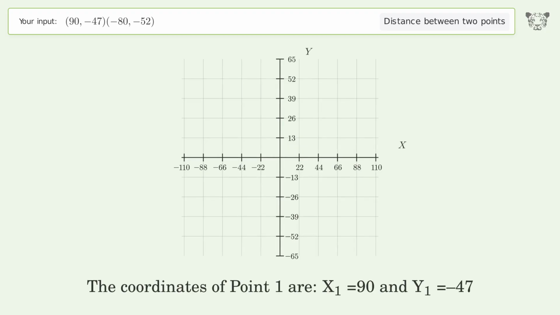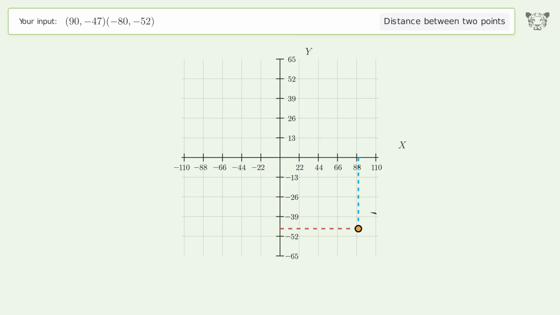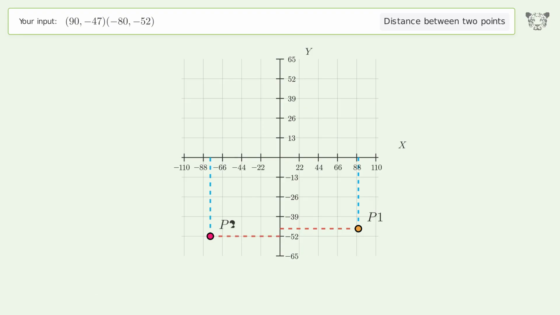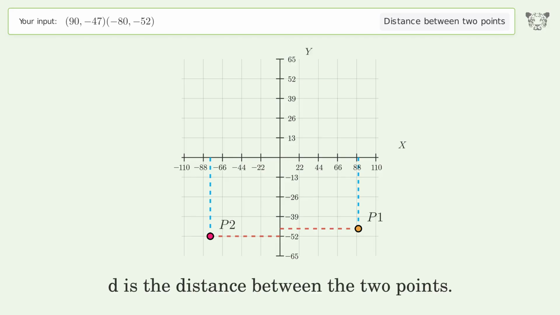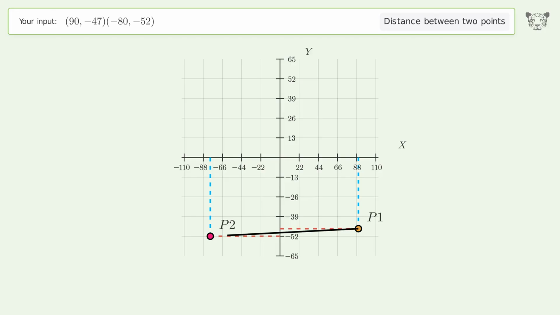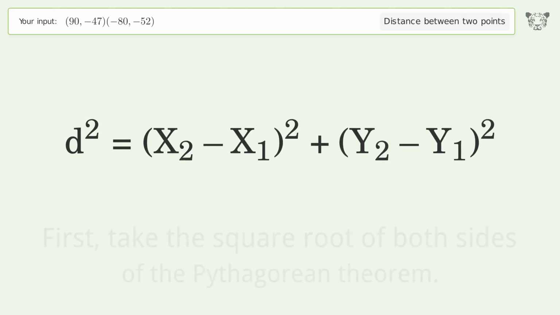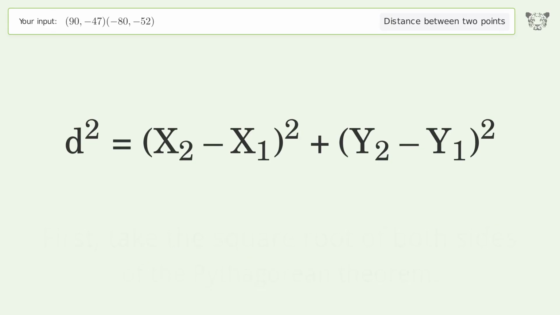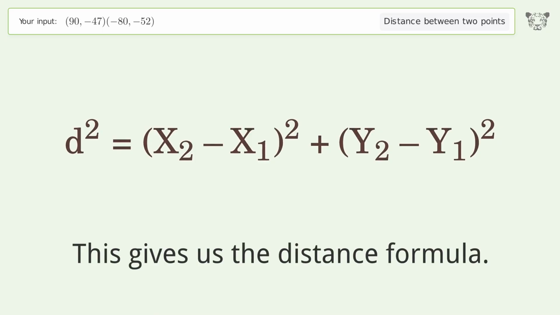The coordinates of point 1 are x1 equals 90 and y1 equals negative 47. The coordinates of point 2 are x2 equals negative 80 and y2 equals negative 52. D is the distance between the 2 points. First, take the square root of both sides of the Pythagorean theorem. This gives us the distance formula.